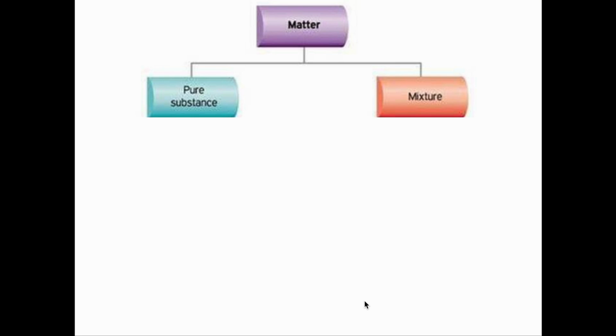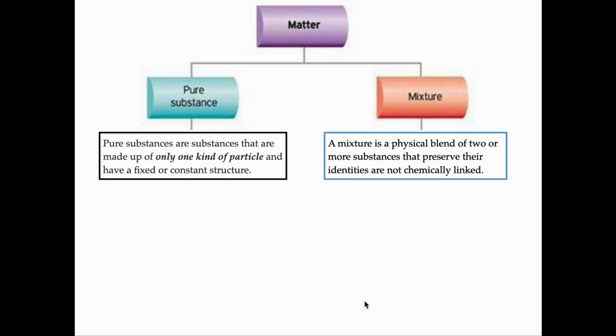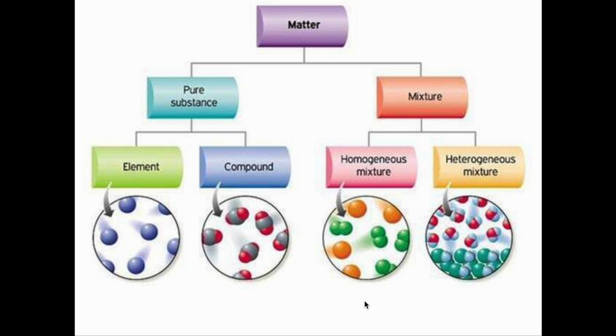Pure substance. Matter is classified into two: pure substance and mixture. What's a pure substance? Pure substances are substances that are made up of only one kind of particle and have a fixed or constant structure. What about the mixture? A mixture is a physical blend of two or more substances that preserve their identities and are not chemically linked. The pure substance is further divided into elements and compounds.